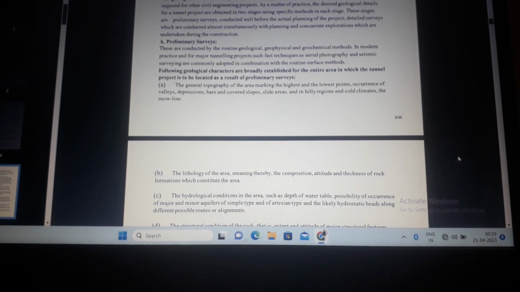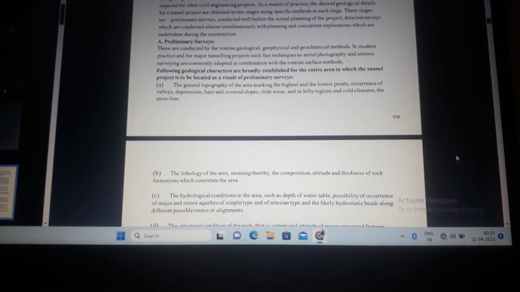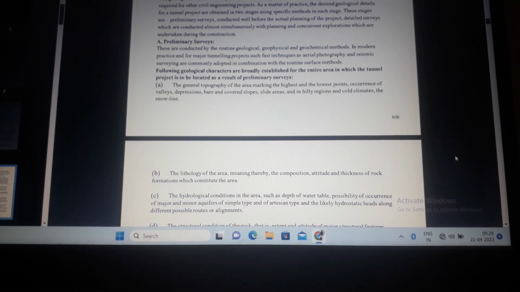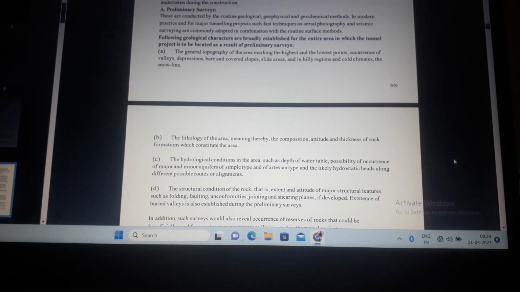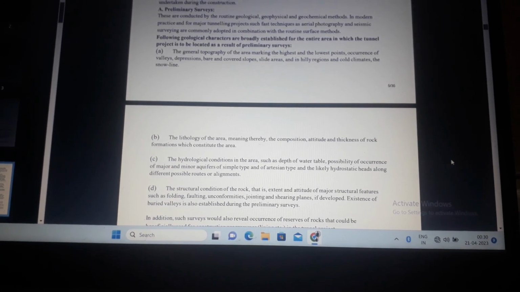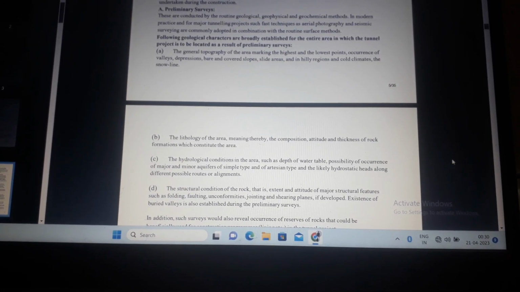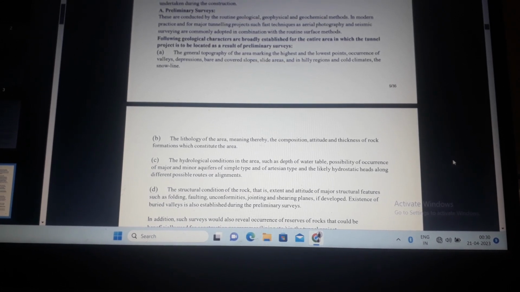Preliminary surveys. These are conducted by routine geological, geophysical, and geochemical methods in modern practice and for major tunneling projects. Such fast techniques as aerial photography and seismic surveying are commonly adopted in combination with routine surface methods. The following geological characteristics are broadly established for the entire area in which the tunnel project is to be located.